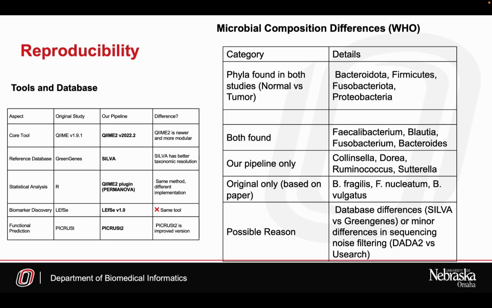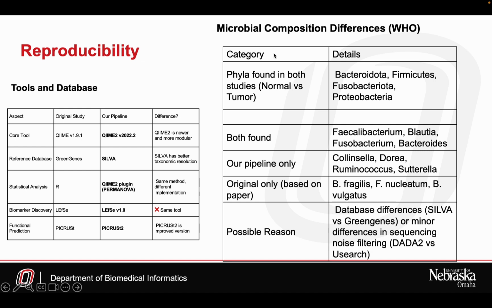To evaluate reproducibility, we compared our pipeline with the original study across several components. We used QIIME2 version 2022.2, which is more modular than the older QIIME1. Instead of the outdated Greengenes, we used the SILVA database, which offers better taxonomic resolution. For statistical analysis, the original study used R, while we used QIIME2's PERMANOVA plugin, which implements the same method. For biomarker discovery and functional prediction, we used the same tools, though ours were newer versions, which brings better functional prediction accuracy.